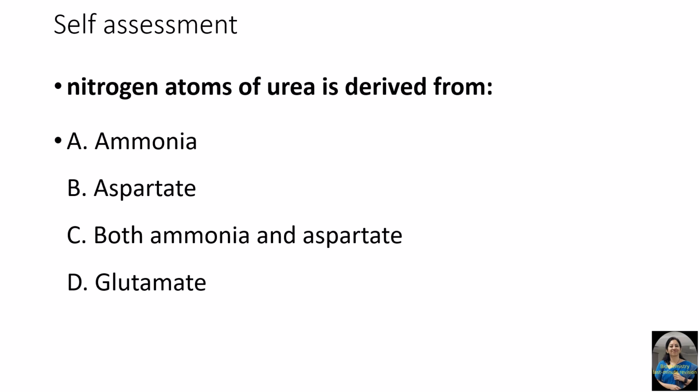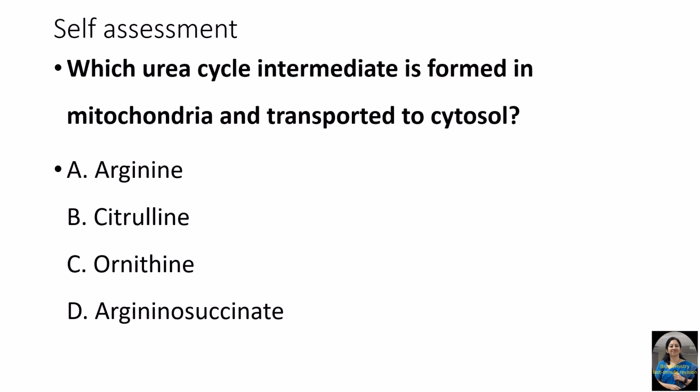Next question: nitrogen atoms of urea is derived from 3, 2, 1, and the answer is both ammonia and aspartate. So ammonia and aspartate, as there are two nitrogen atoms in the urea, because the molecular formula of urea is NH2CONH2. So first nitrogen atom is derived from ammonia and the other nitrogen atom is derived from aspartate.